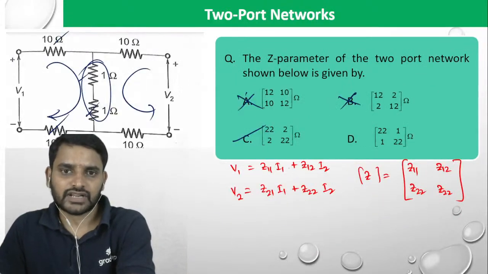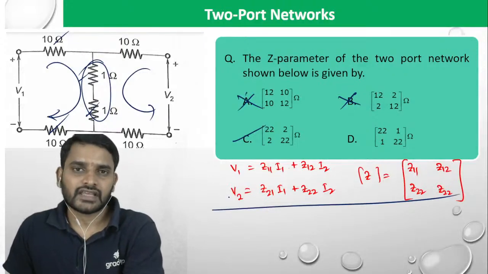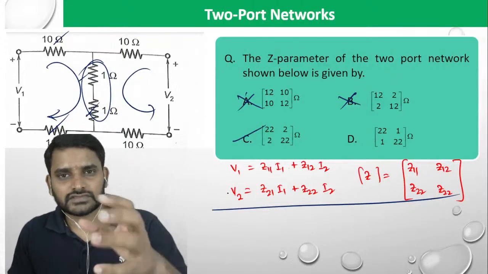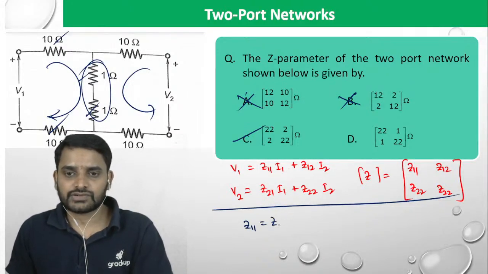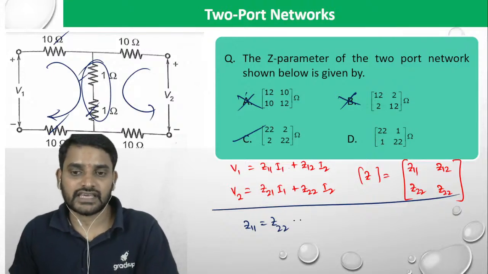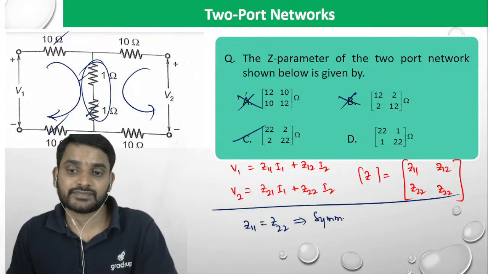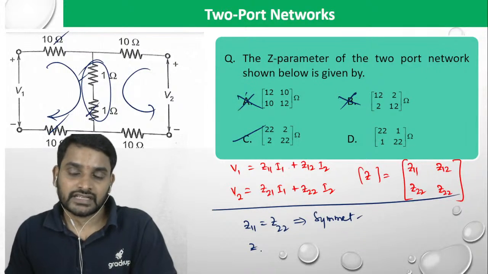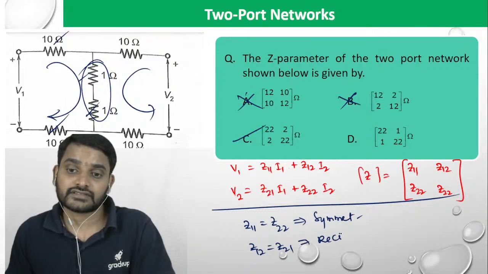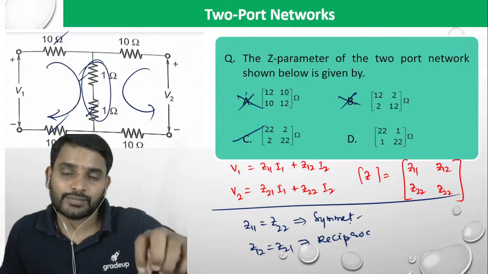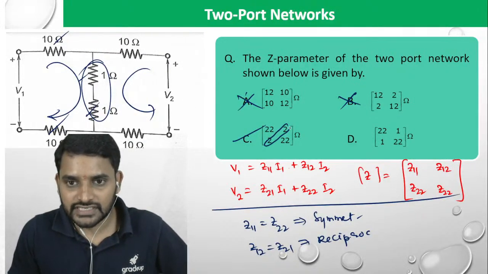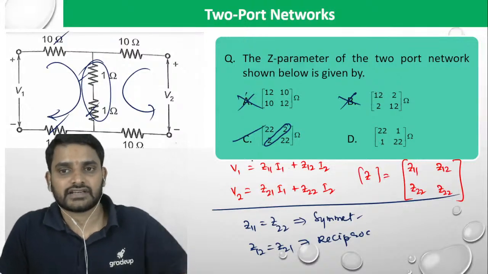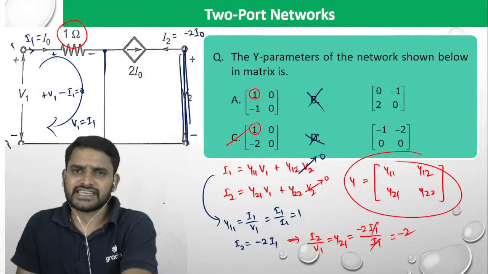By the way, I forgot to write this. Sometimes they'll ask you in engineering service examinations, for 1 mark: if Z11 is equal to Z22, then this is going to be a symmetrical network. Z12 is equal to Z21 means this is going to be a reciprocal network. Here Z21 and Z12 are equal, so this is a reciprocal network.